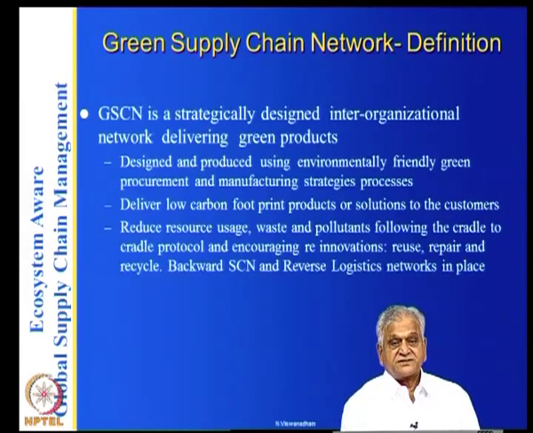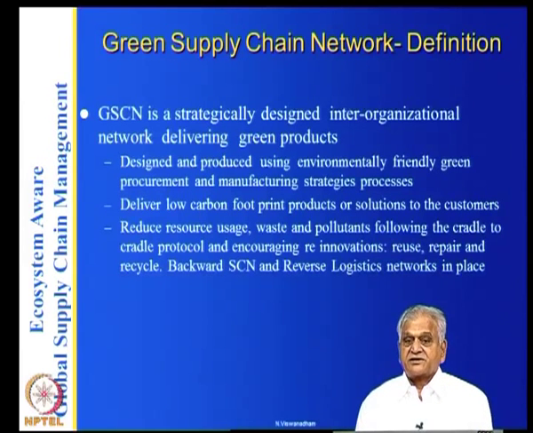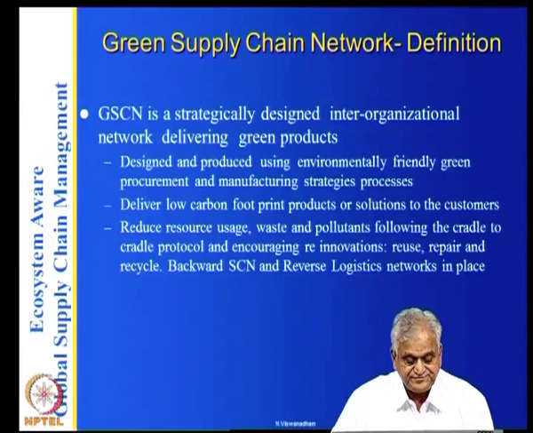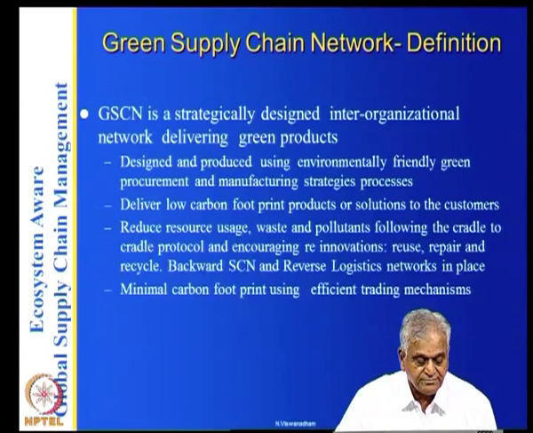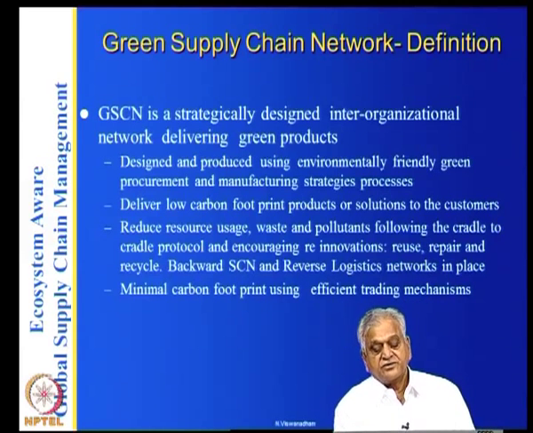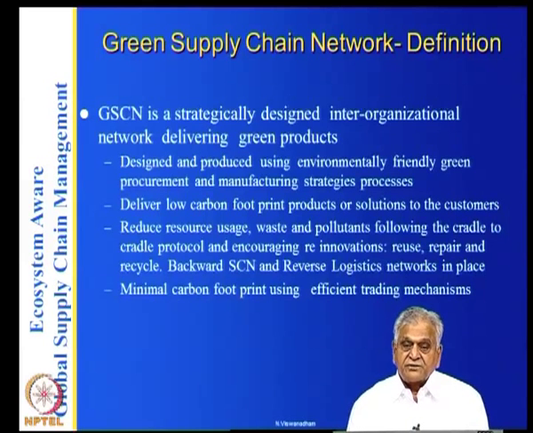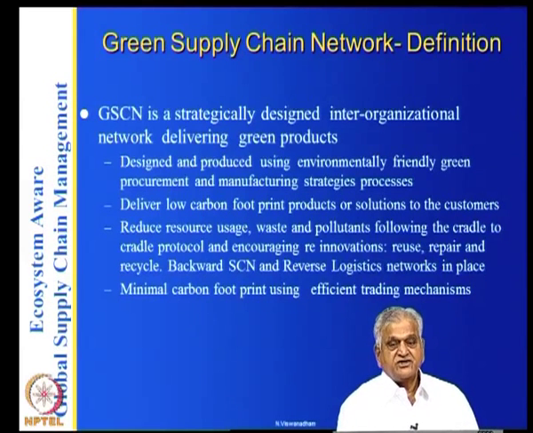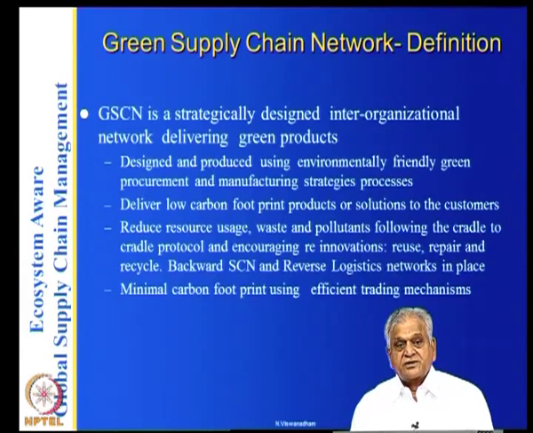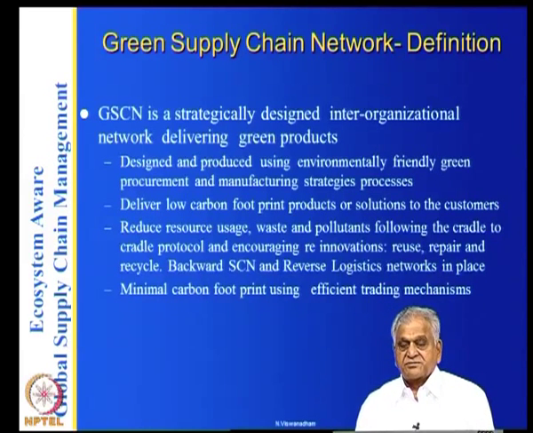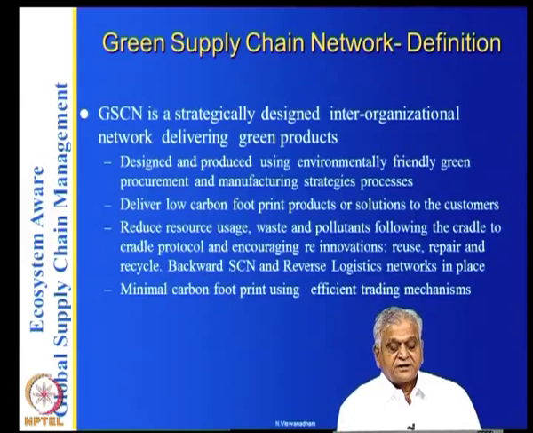And reverse logistics is a very difficult thing because of the uncertainty of the disposal and so on. And minimal carbon footprint using efficient trading mechanisms. So, once you have the supply chain and all your operations, you should look not only at the design of the green supply chain with minimal CO2 generation, but also at the carbon footprint using efficient trading mechanisms.